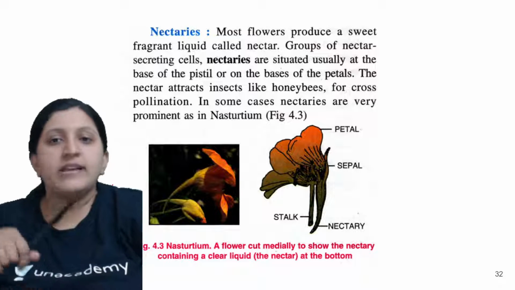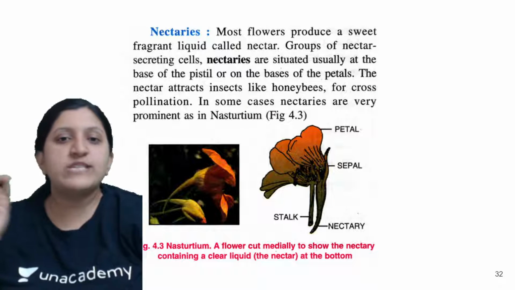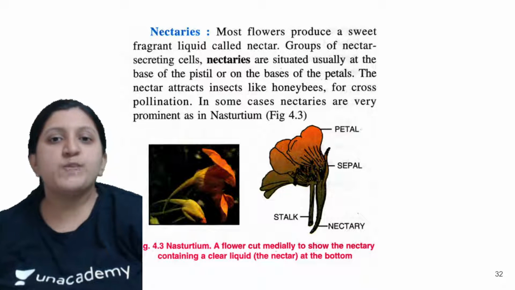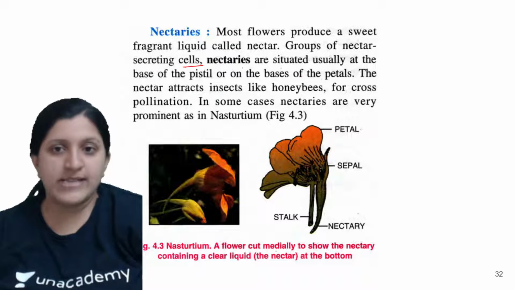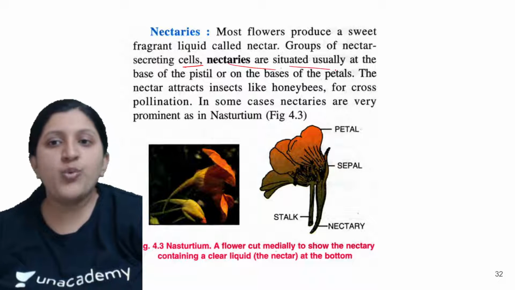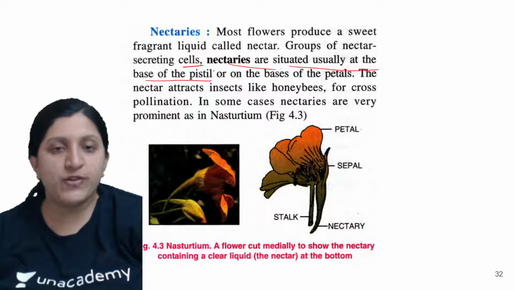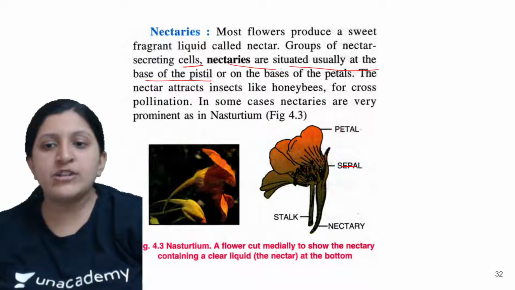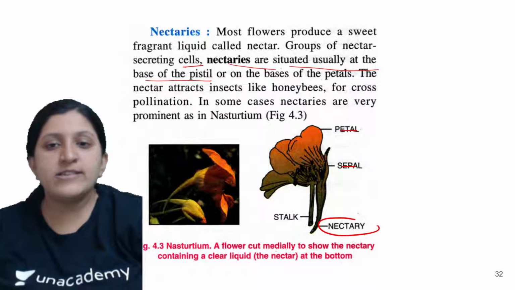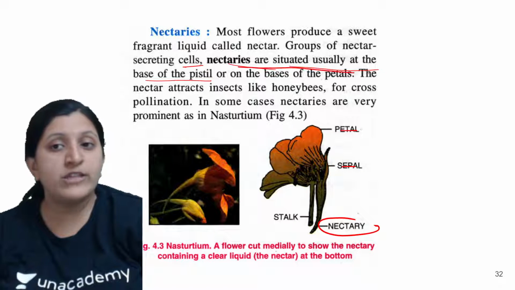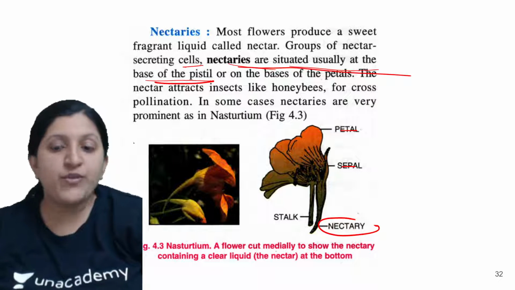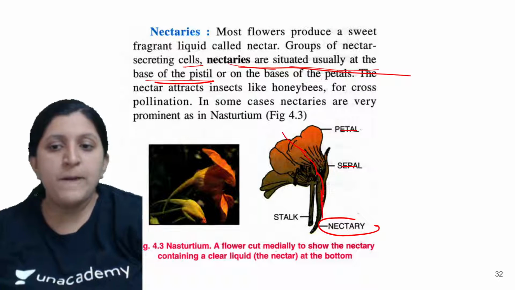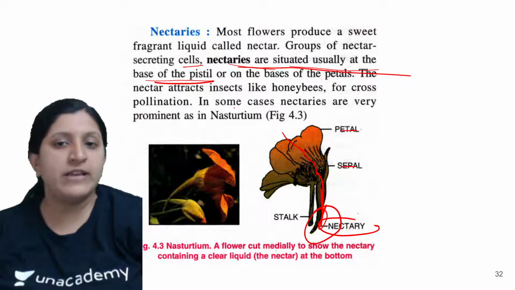So nectaries are there. Most flowers produce a sweet fragrant liquid, that is nectar. Groups of nectar-secreting cells, that is nectaries, are usually situated at the base of the pistil. Now you can see the sepal mentioned, the petal mentioned, nectar is mentioned. Let's say the pistil might be arising from here. So the base of the pistil is where you find a nectary.